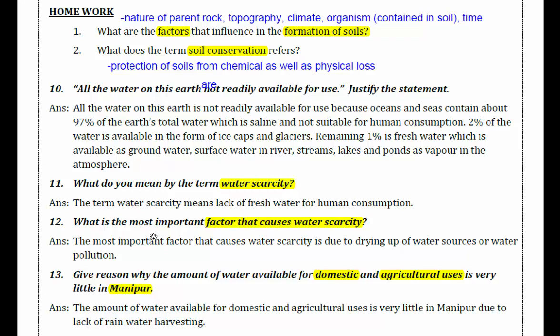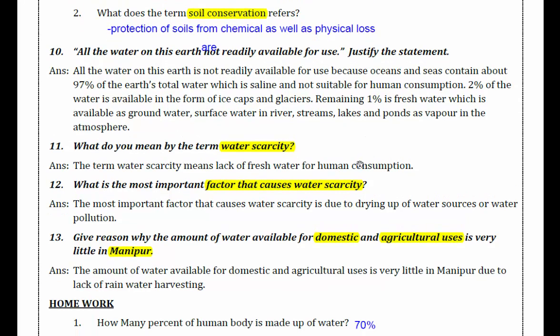Question number 11. What do you mean by the term water scarcity? The term water scarcity means lack of fresh water for human consumption. What is the most important factor that causes water scarcity? Water scarcity is due to drying up of water sources or water pollution. First one is drying up of water sources. Second one is water pollution.